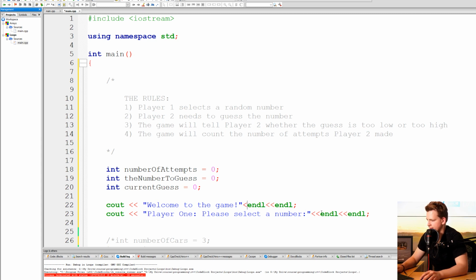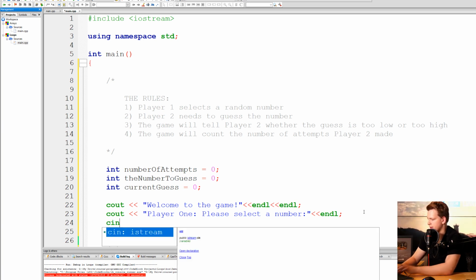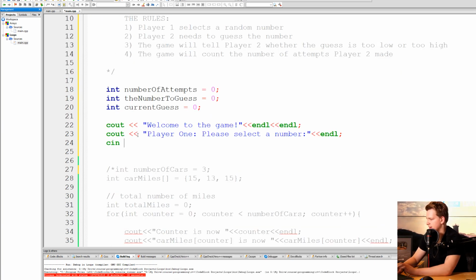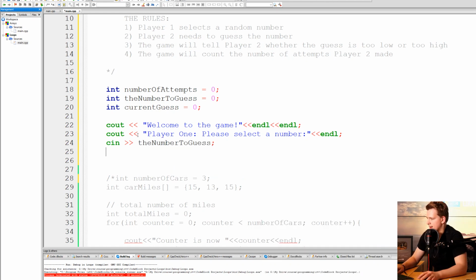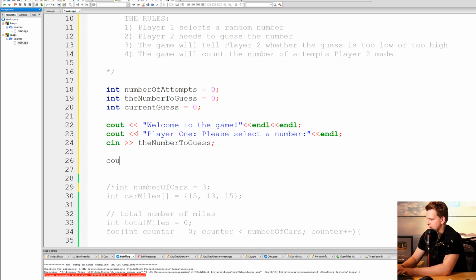Like this. And now player 1 needs to input a number, so we use cin and the number to guess, like this. And then you can write player 2, please guess the number.